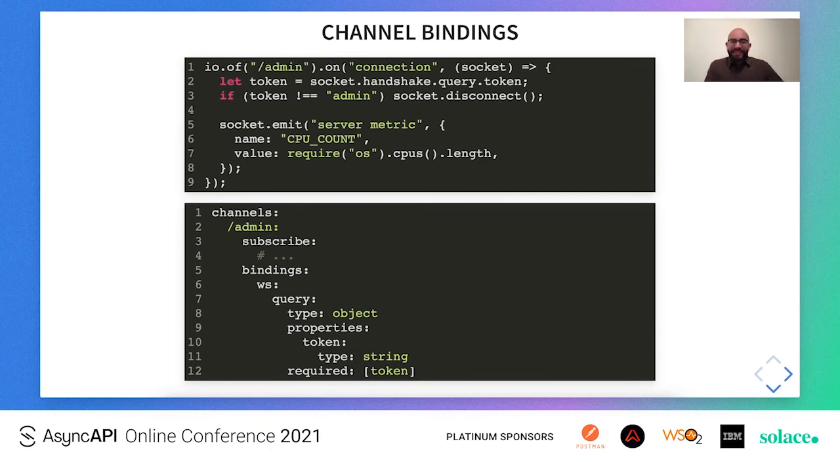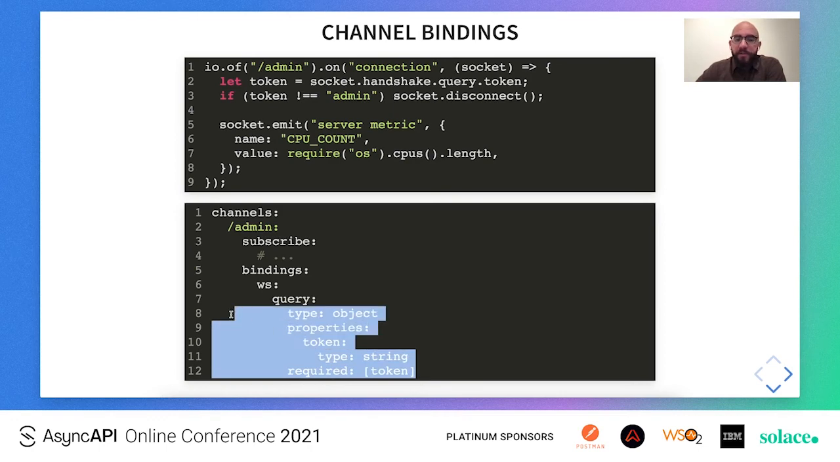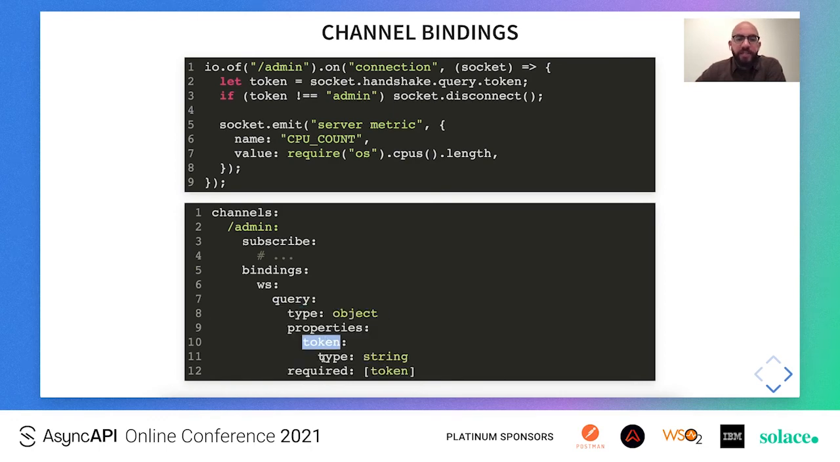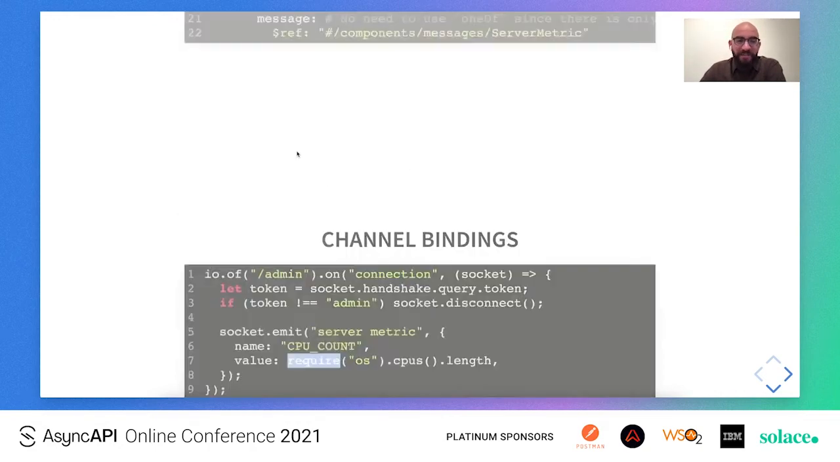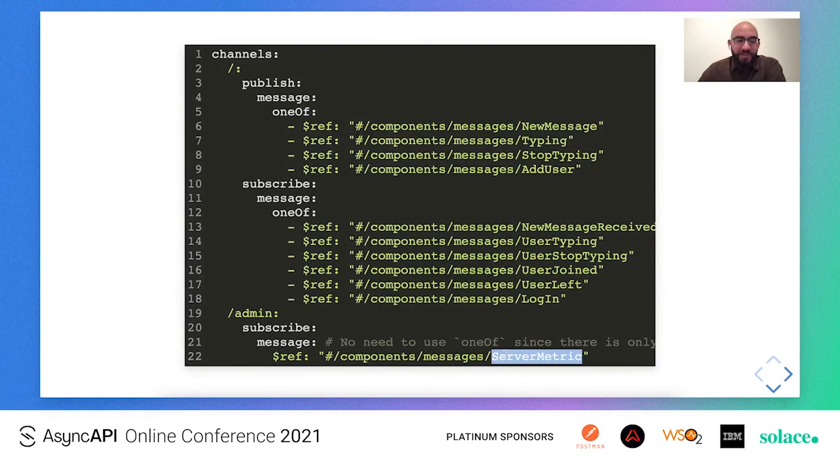This signals to us that we should include some bindings as part of the channel definition. So in this case we have the WebSocket bindings for the admin namespace that put together a JSON schema for our query parameters object, and this schema has a token property which is of type string, and it is always required. So if the token query parameter validation fails, the socket disconnects, otherwise the socket emits an event to the client, which is a server metric. And if you were paying attention, this server metric event is also listed under the subscribe operation of the admin channel.